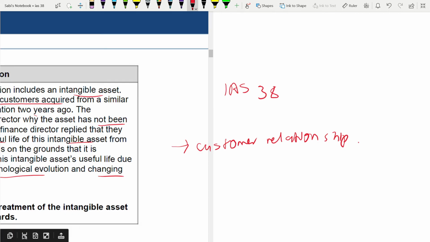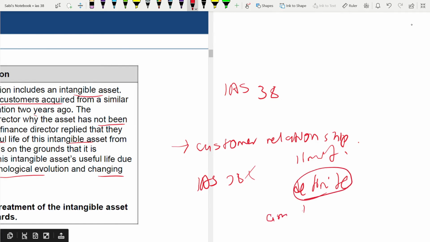So you are going against IAS 38 here. You are not following the IAS 38 rule here by changing the useful life from definite to indefinite. You're contravening IAS 38 here because they have a limit. There's a limit to this relationship. That means it should be a definite useful life, not indefinite. And because it is definite, you have to amortize it also. Remember they asked why not amortize? You have to amortize, because definite means once it has a definite useful life, you have to amortize it.